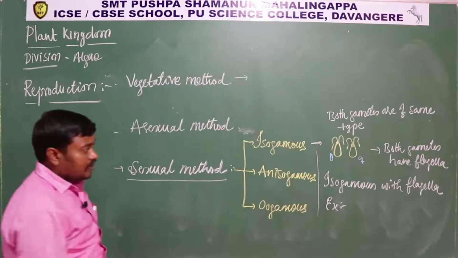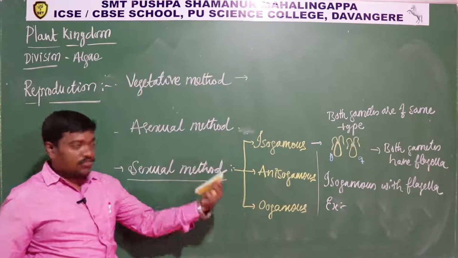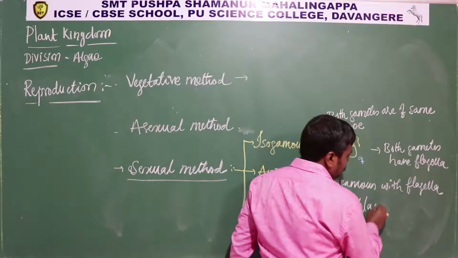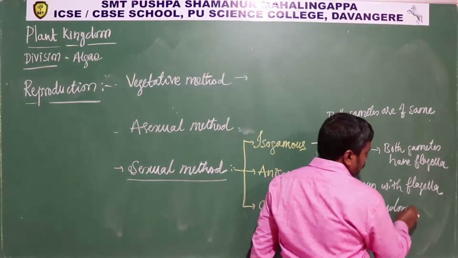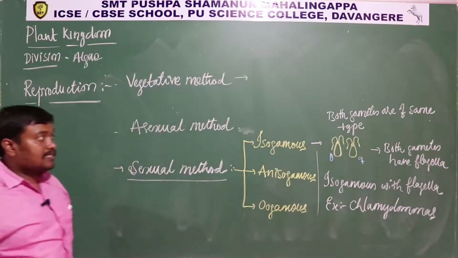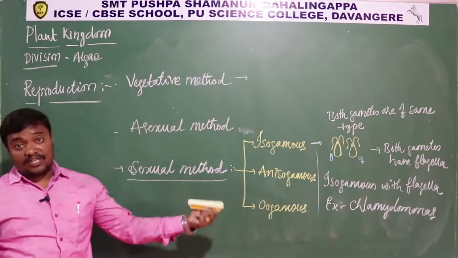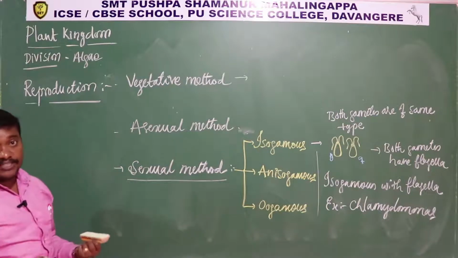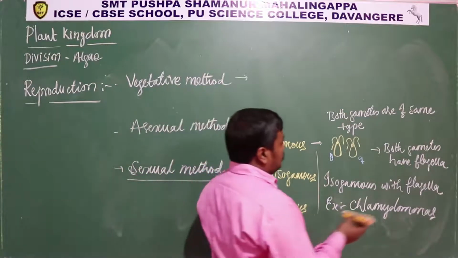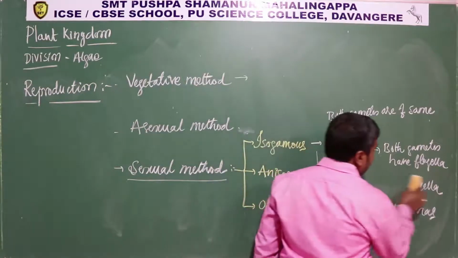Okay, so in isogamous both gametes are of the same type, and they have flagella. So an example for this is Chlamydomonas. Chlamydomonas is an example for the isogamous type of sexual reproduction with flagella, meaning both gametes have flagella. Okay, so that is one kind. And in the isogamous itself, one more type is there. Let me discuss that one also.